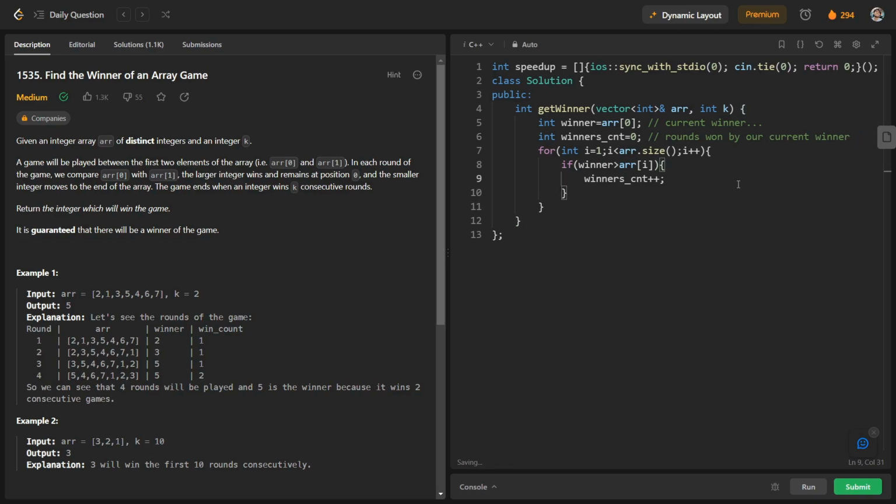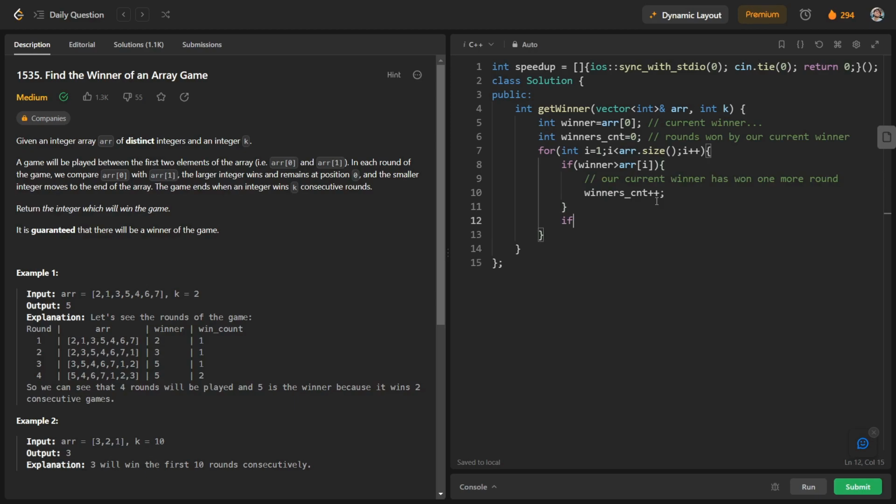And back to this case, if winner is greater than ARR of I, in this case our current winner has won one more round, so we will increase the value of winners count.